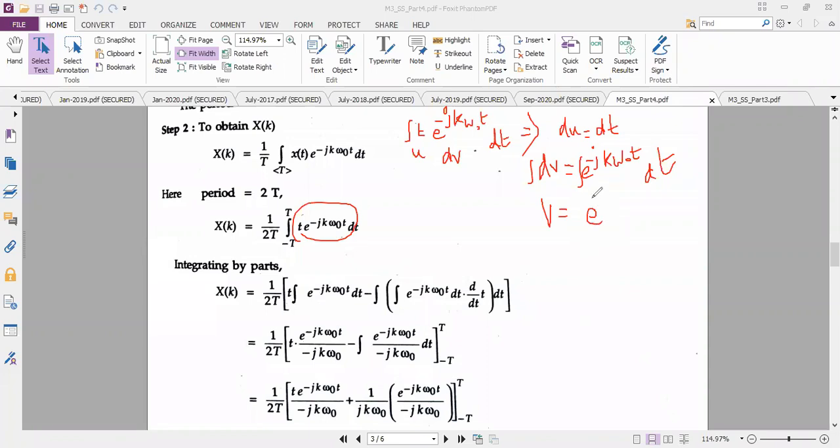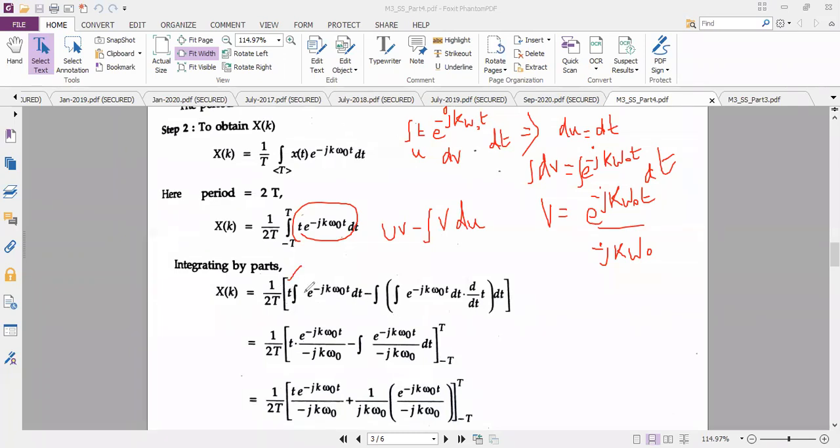Is it minus e power minus jk omega naught t divided by minus jk omega naught? Very good. And you know the formula, so let me write the formula here: uv minus integral v du. In place of u, I know what is my u. U is t.